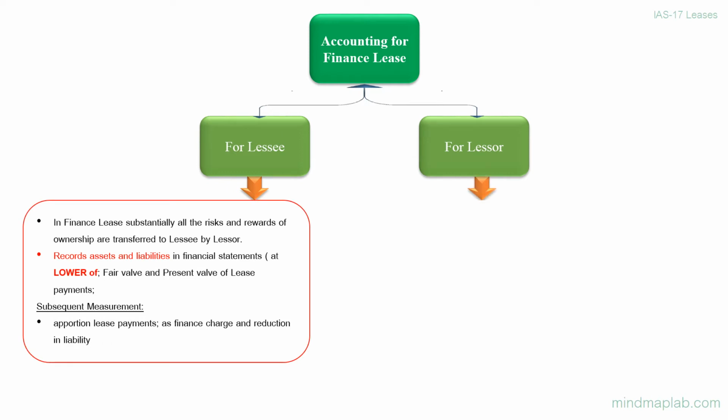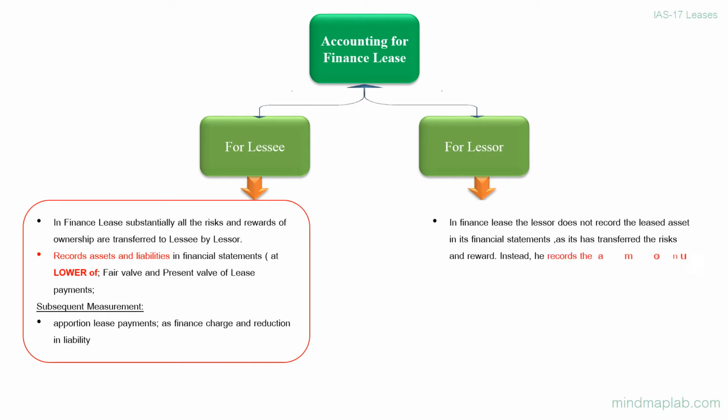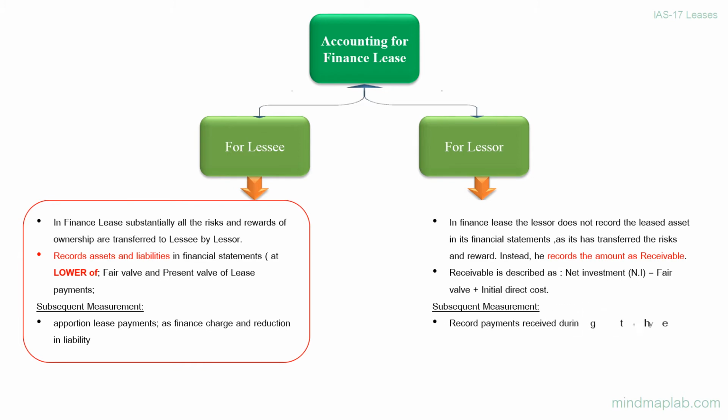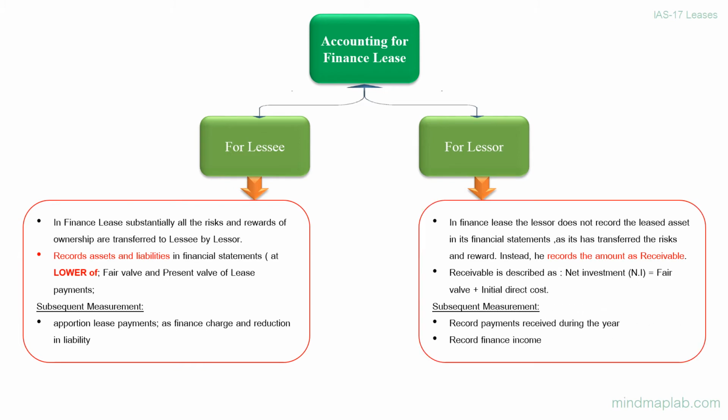For lessor, in finance lease the lessor does not record the leased asset in its financial statements, as it has transferred the risks and reward. Instead, he records the amount as receivable. Receivable is described as net investment, which is equal to fair value plus initial direct cost. For subsequent measurement, record payments received during the year. Record finance income.